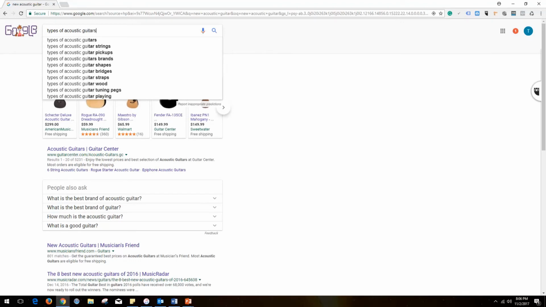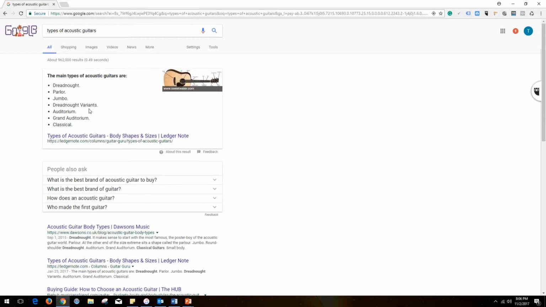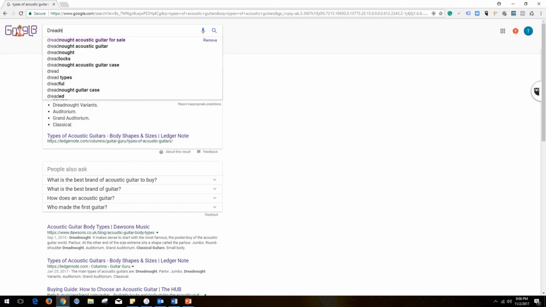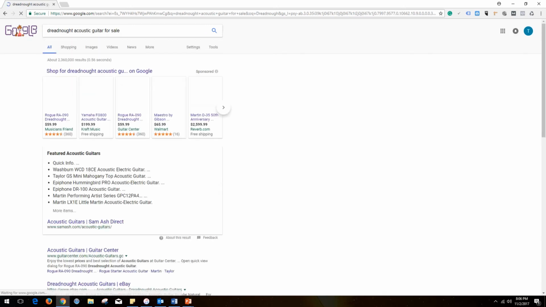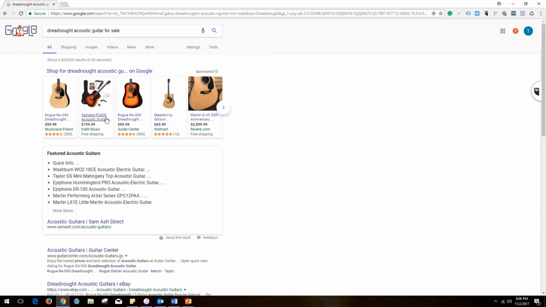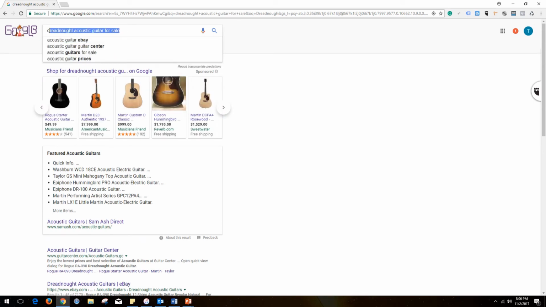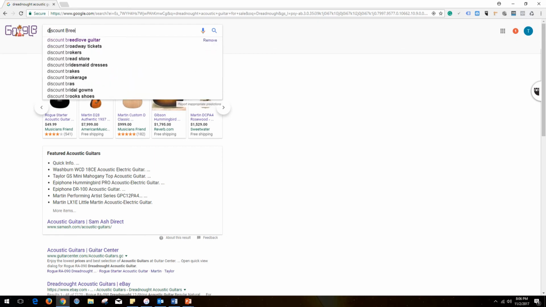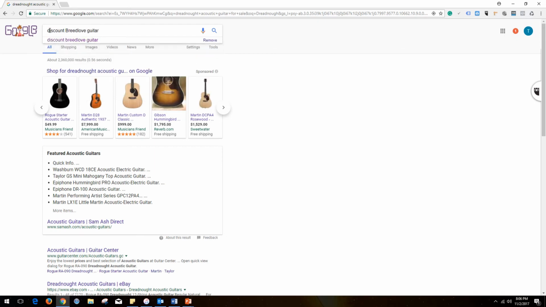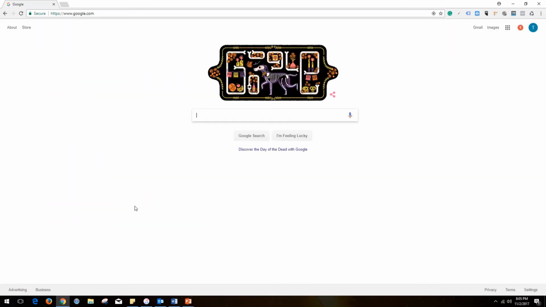Then, the user decides to search for Dreadnought acoustic guitar for sale. After seeing the assorted brands, the user decides that they want a Breedlove guitar and searches discount Breedlove guitar. This search query presents a narrower list of guitars to choose from with the various sites. So, within hours' time, this user went through 4 different searches to finally arrive at the destination they were looking for from the beginning. This kind of searcher behavior is common and needs to be considered when trying to optimize a website for specific words.